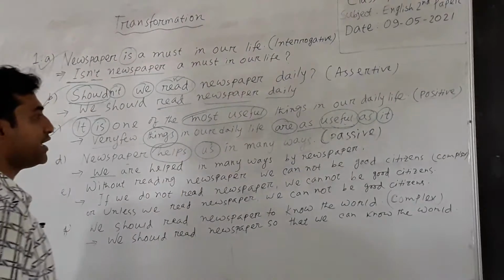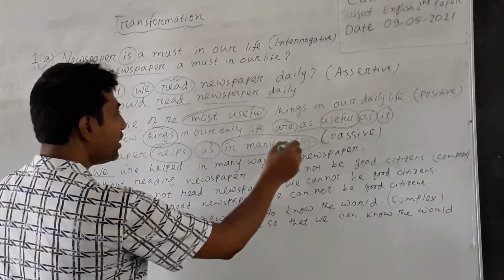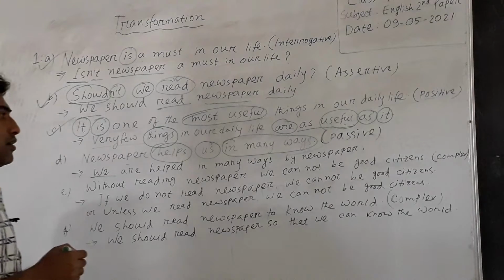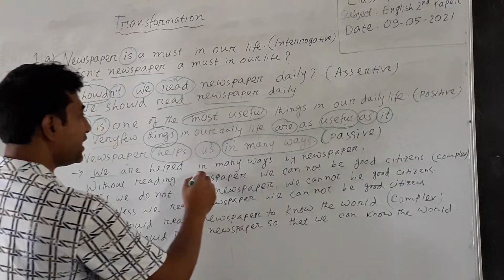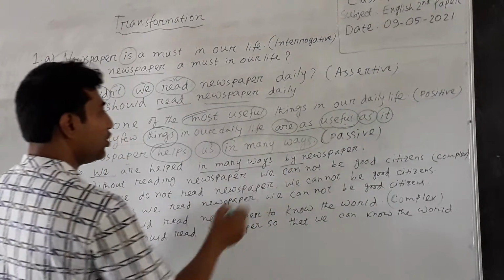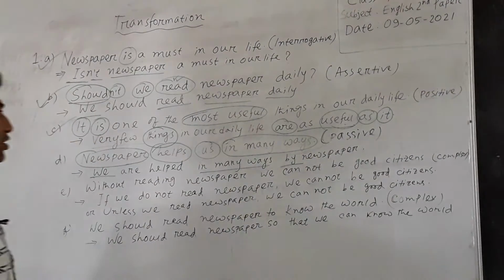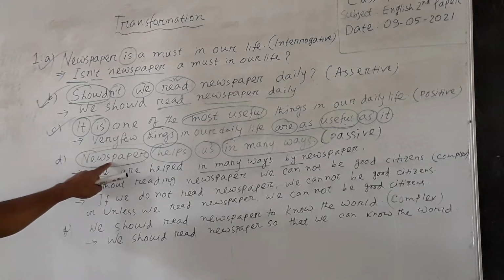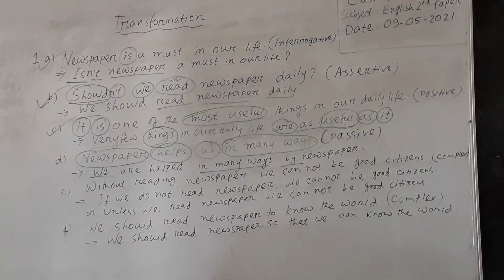And then we have to write the words beginning with a preposition, in many ways. These words are followed by a preposition, and they will be written here as in many ways. And then we have to write by according to the rule. Then we have to write the subject, newspaper. So the passive form of the active voice is: we are helped in many ways by newspaper.